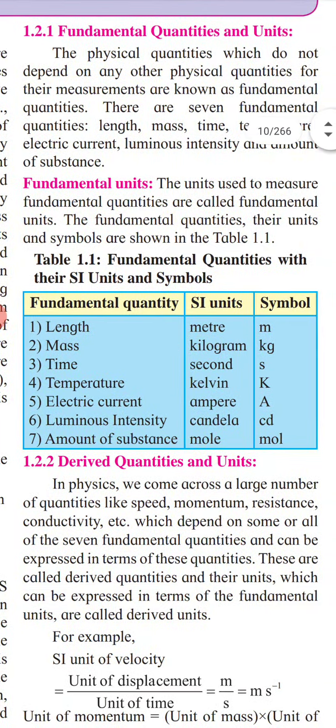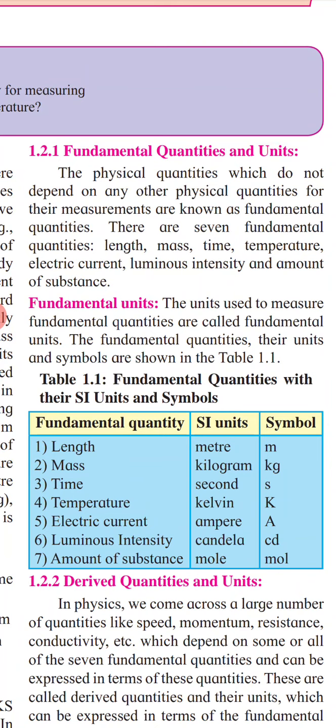Now next, that is derived quantities. Only 2 kinds of quantities are available, fundamental and derived. Fundamental means which are available everywhere, and which do not require any other quantity for their explanation, or we do not need to derive that quantity. Shortly we can say it does not depend upon any other physical quantity.